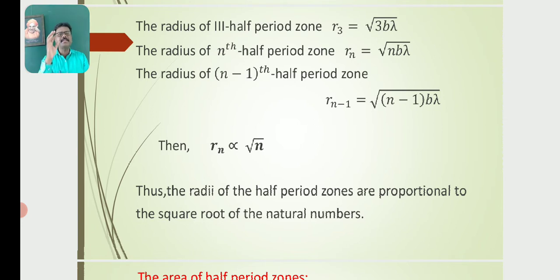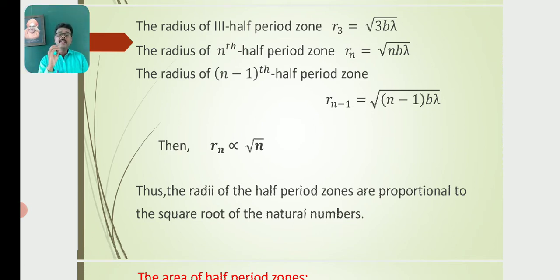Similarly, the radius of the third half-period zone, r3, is equal to root of 3b lambda. The radius of the nth half-period zone, rn, is equal to root of nb lambda. The radius of the (n minus 1)th half-period zone, rn minus 1, is equal to root of (n minus 1) into b lambda. So finally we say that rn is proportional to root n.